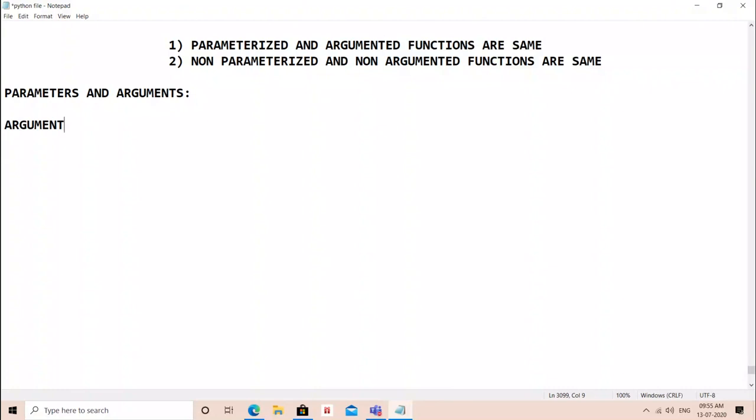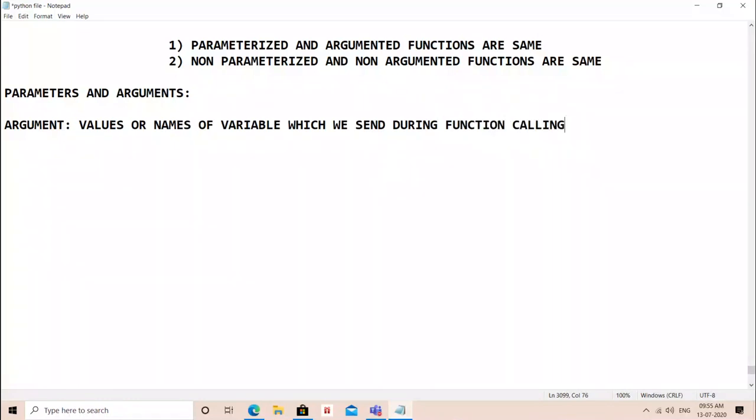So first of all, argument. Values or names of variable which we send during function calling are known as argument. Do remember, values or names of variable which we send during function calling are known as arguments.